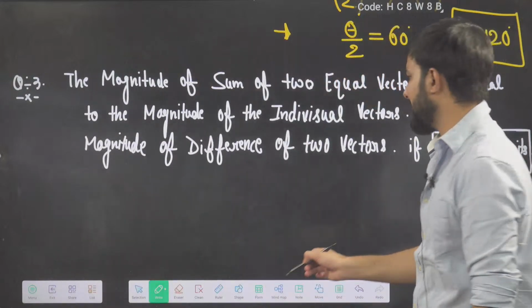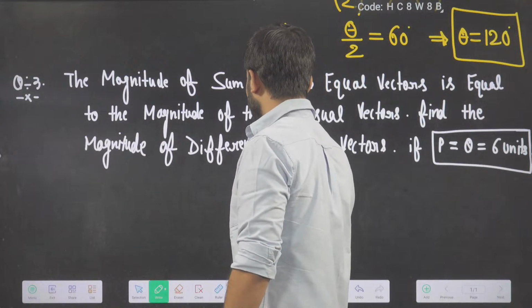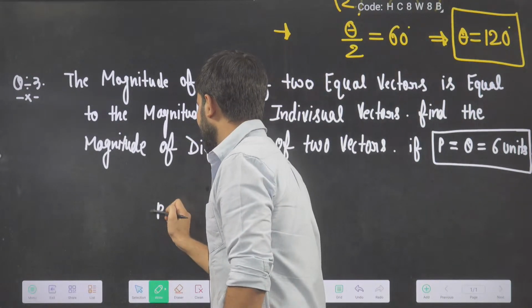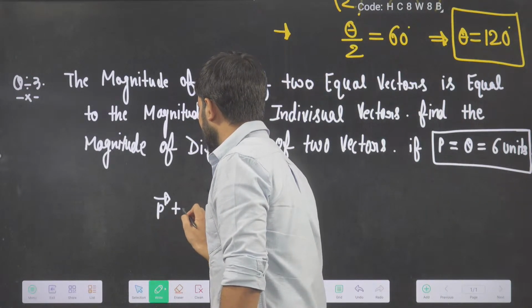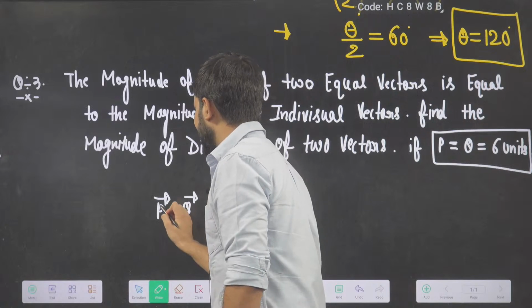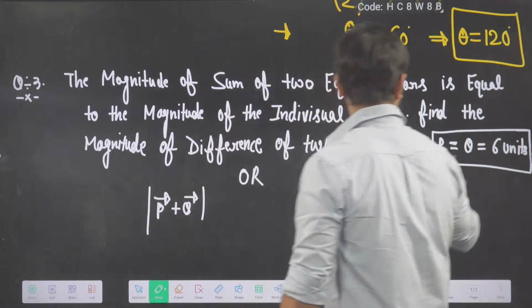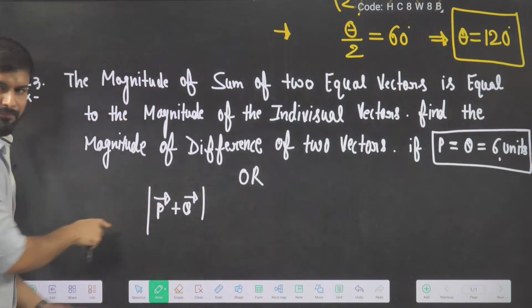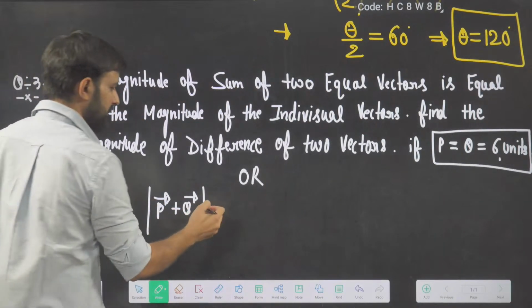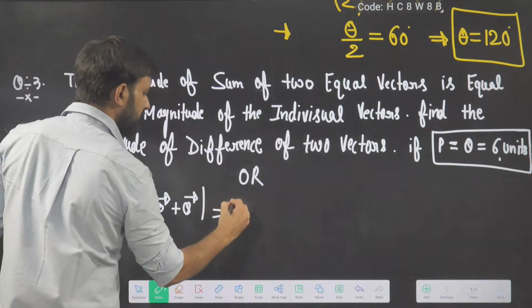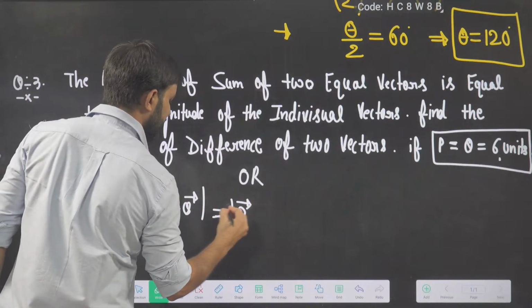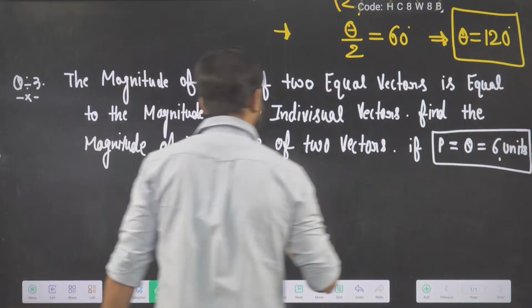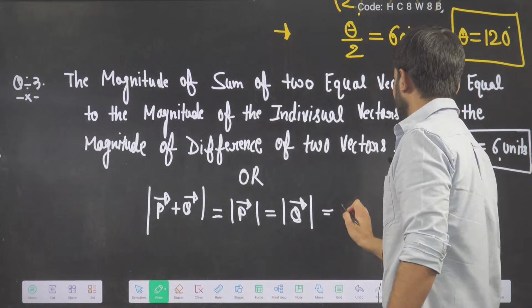Or this question can be asked in this manner also, sometimes to confuse the student with this symbol form. They ask like this: magnitude of the sum of the vectors P vector plus Q vector. This time it is not a unit vector, you can see the magnitude is 6, so that is why I have used this symbol. The sum of two vectors' magnitude is equal to the magnitude of the individual vectors, and it is equal to 6.